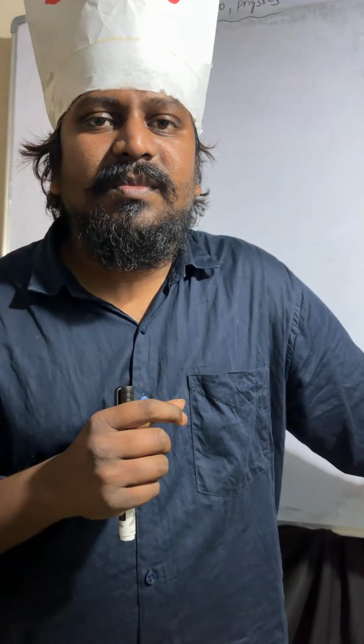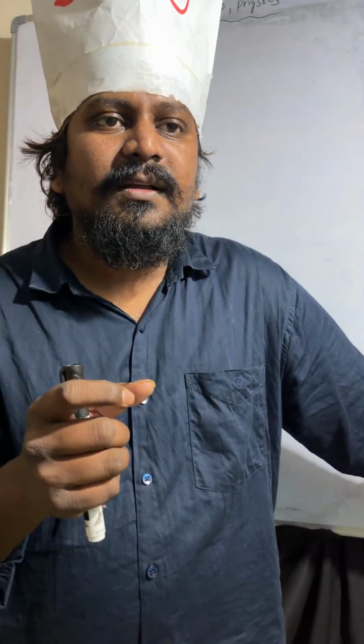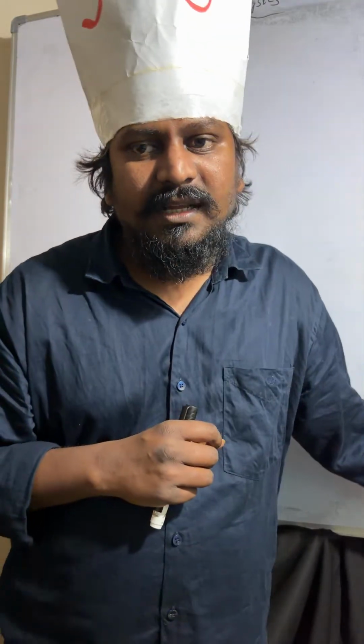Today we will discuss human eye parts and function, and myopia, hypermetropia, presbyopia. Those are refractive defects.